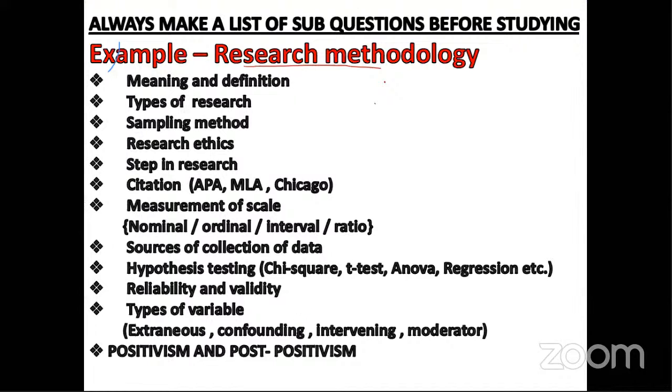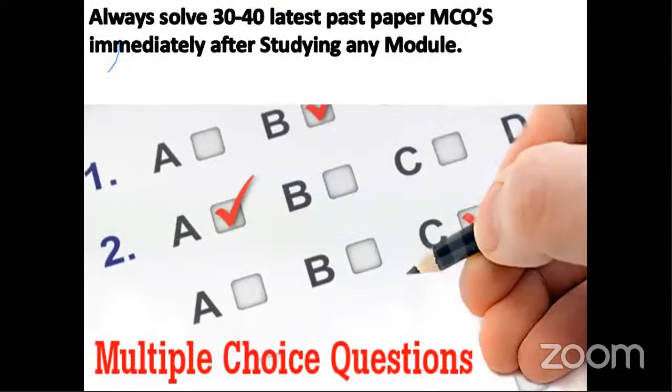And then you start studying one concept. And as soon as you finish your entire agenda, or your schedule of studies of 15-20 concepts, immediately solve 30 to 40 latest past paper MCQs after studying any module. It would be very helpful. And once after studying one module, if you have solved 30-40 past paper questions, then you can keep that module aside and start with a new module. So this should be the strategy of your preparation.